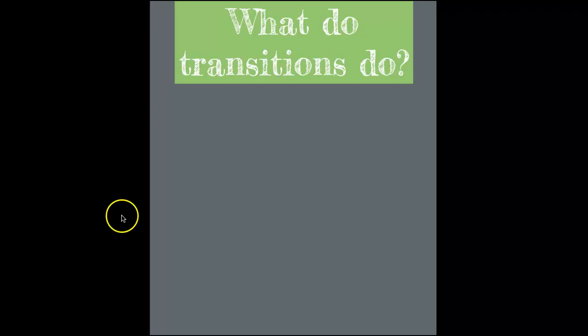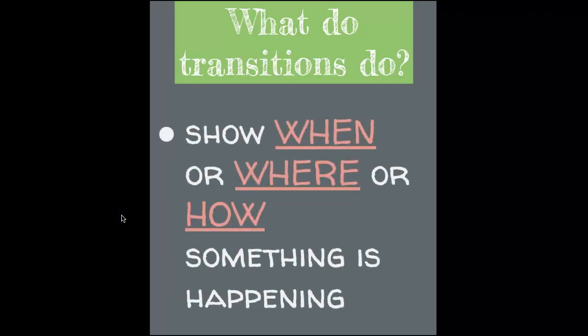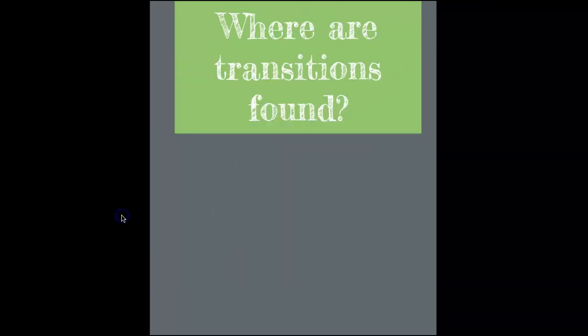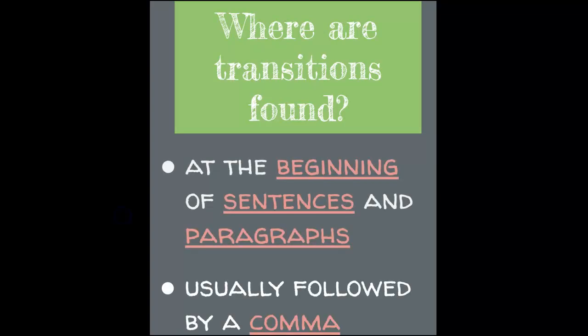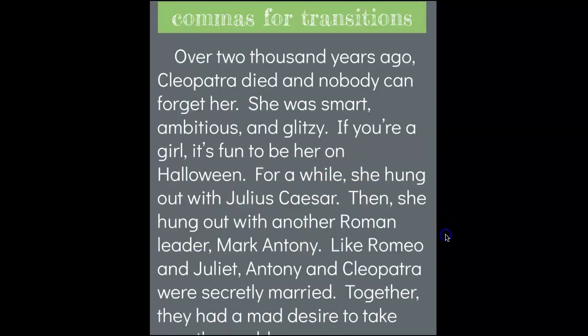What do transitions do? Transitions show when or where or how something is happening. And we find them at the beginnings of sentences and paragraphs. Usually they're followed by a comma. You can hear when you need the comma and when you don't, although that's not a very good rule to tell you when to use a comma. So we're going to look at some examples. We look at the beginnings of sentences and the beginnings of paragraphs when we're introducing new pieces of evidence, new times, new places in our writing. We use transitions.